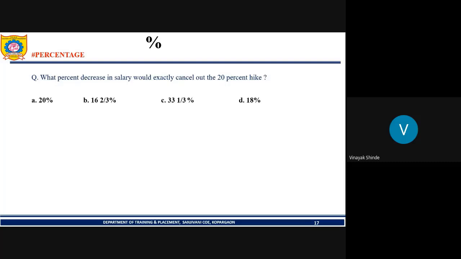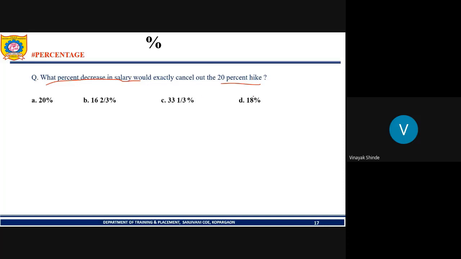Correct answer is option B. Okay, very good. Some students have given the correct answer. See, what is in the question? What is the percent decrease in salary that would exactly cancel out the 20% hike?